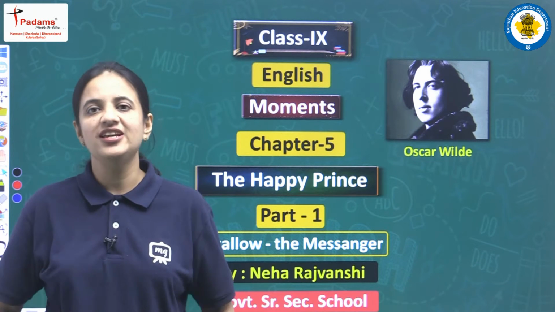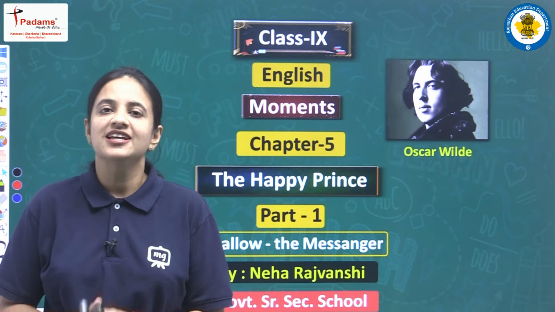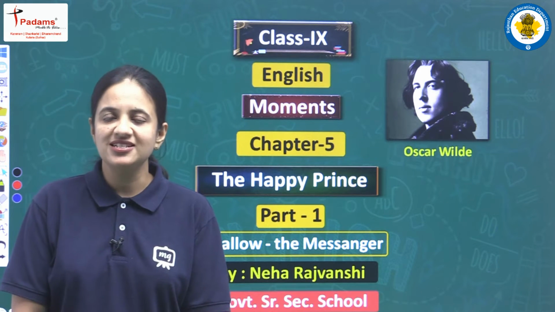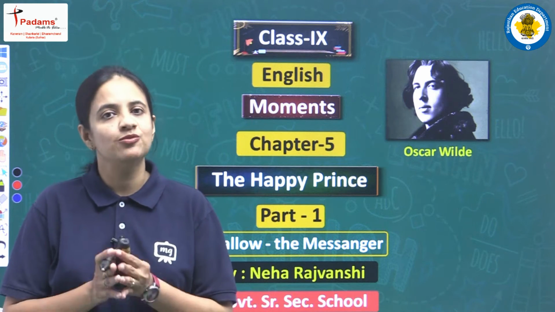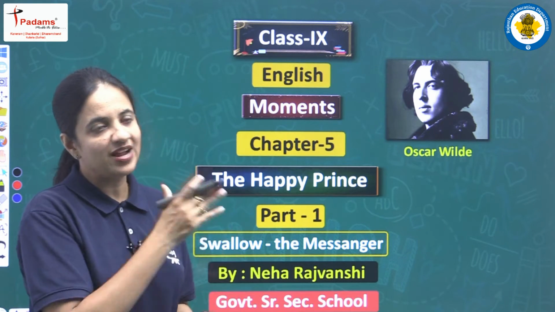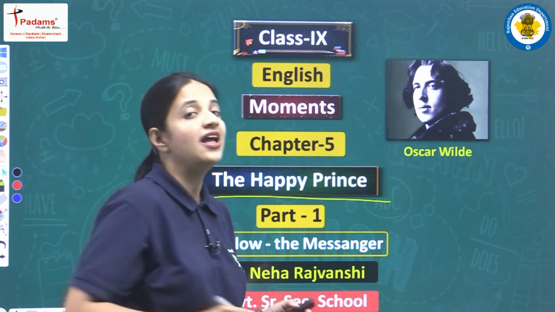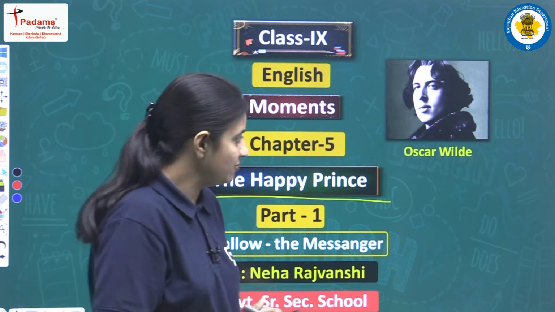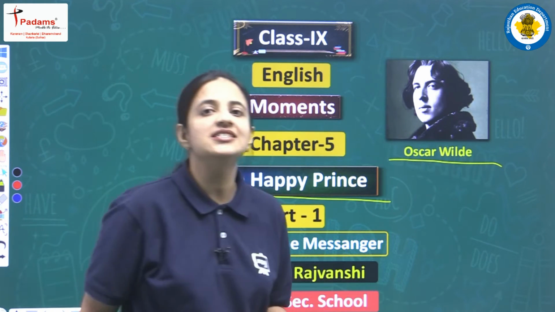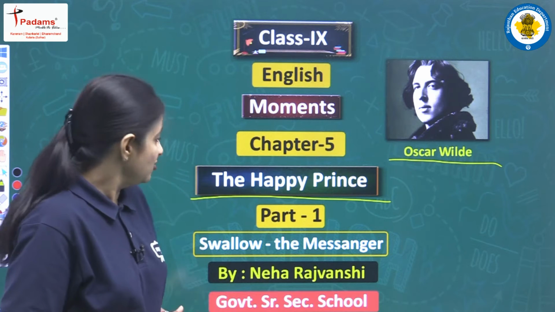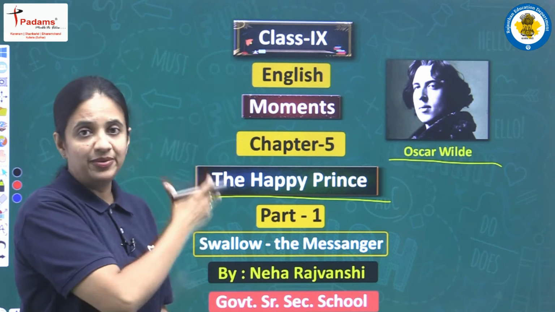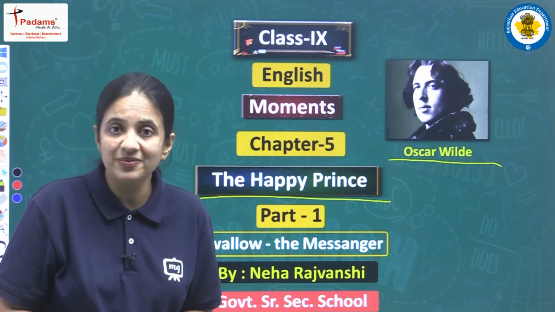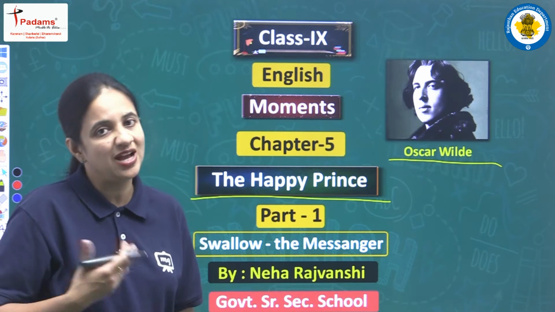I am Neha Rajvanshi and I welcome you all in today's class, that is English class of class 9th. So students, in today's video we will start reading our next chapter from the book Moments. This is chapter number 5 and the name of the chapter is The Happy Prince. Again it is a very interesting story, and this story is written by Mr. Oscar Wilde. So he is the writer of this story. Who is this prince and why that prince is called a happy prince, we will come to know in our story. So now let's begin.